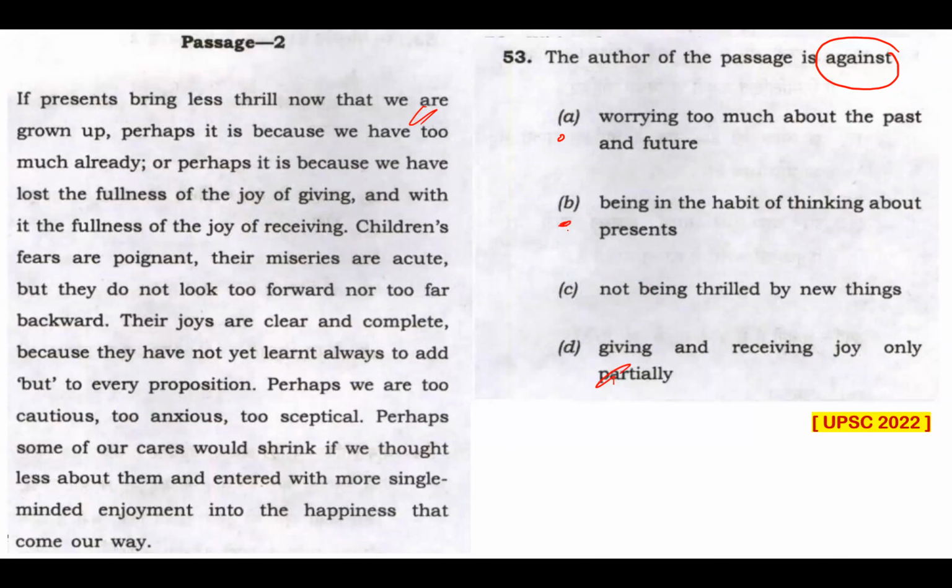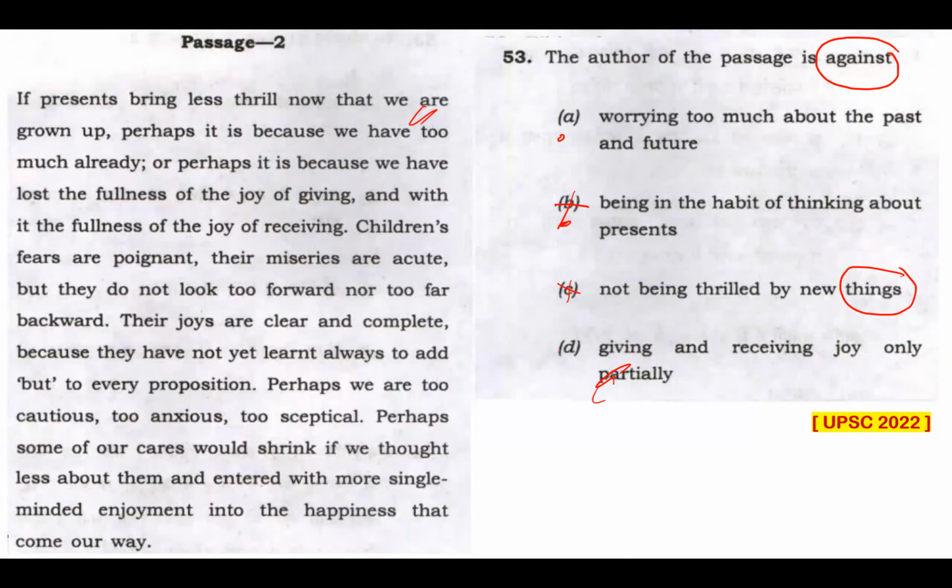Author of the passage is against being in the habit of thinking about presents. Now, why would the author of the passage be against that? If someone is in the habit of thinking about presents, what would worry the author? Nothing. So this is not my answer. Option C, not being thrilled by new things. The author of the passage is against not being thrilled by new things. If you're not thrilled by new things, totally out of context. That is not author's headache. And why would author be against that? Someone being thrilled by new things. That is not the crux of the passage, totally out of the context.